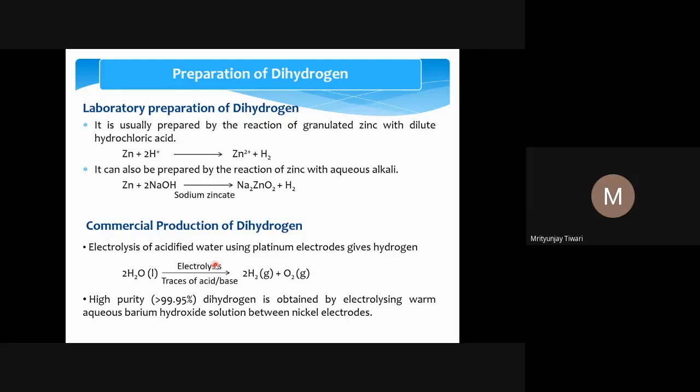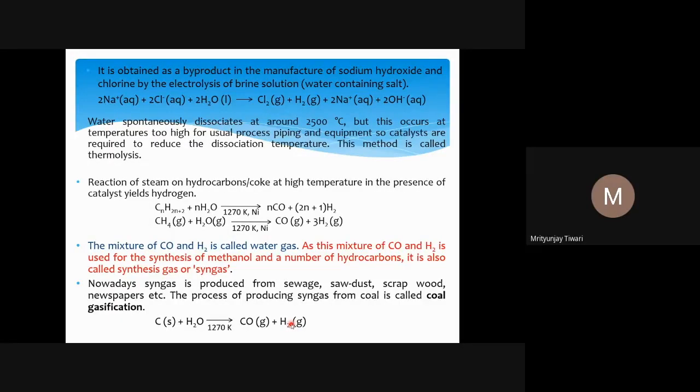We study these things in electrochemistry. This is an electrochemical reaction, and so we need to provide electricity to break these bonds. This is one way to produce hydrogen, and we use it because water is abundant on the earth and we can use it very easily. High purity dihydrogen, more than 99.9%, is obtained by electrolyzing warm aqueous barium hydroxide solution between nickel electrodes. Again, this is an electrochemical reaction, which we studied.